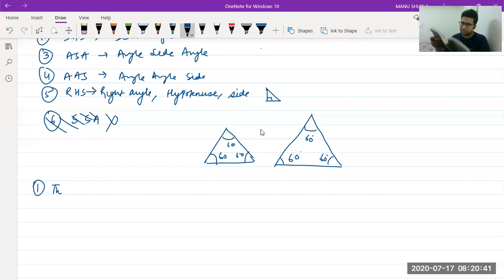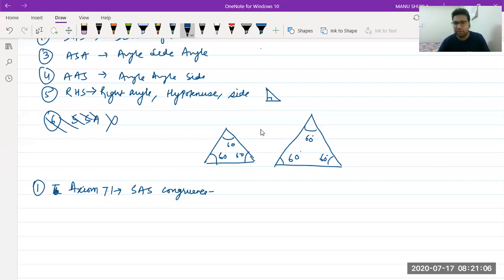Okay, it is axiom SAS. So first is our axiom. So we have axiom 7.1, SAS congruence rule.